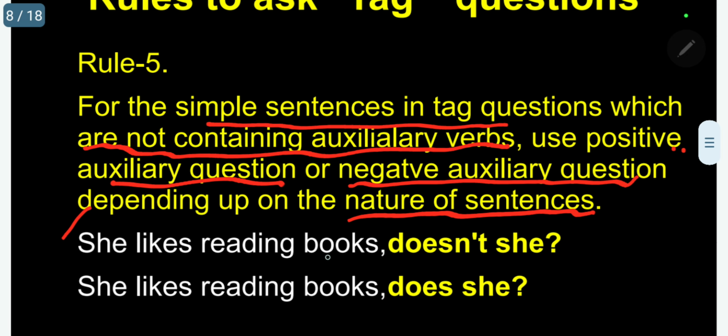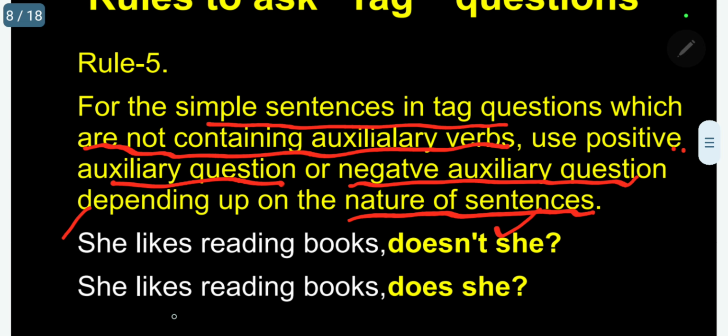Doesn't she? In the statement it does not contain an auxiliary verb. Only likes, the main verb, is there. But in the question, I am putting doesn't she, auxiliary, negative.